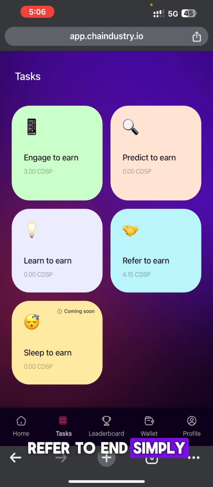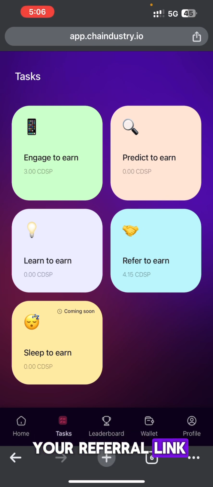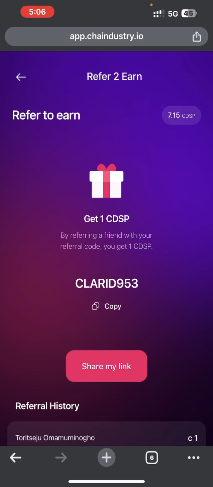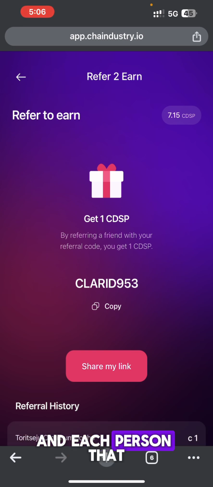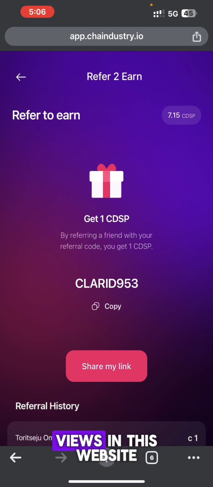So refer to earn simply means that someone joins using your referral link and you get points or you get coin. When you click on share my link, you share your link to your friends and each person that joins using your link will get some points. And yes, that's not the only way to earn. In fact, if you don't want to refer anyone, you can still earn using this website.